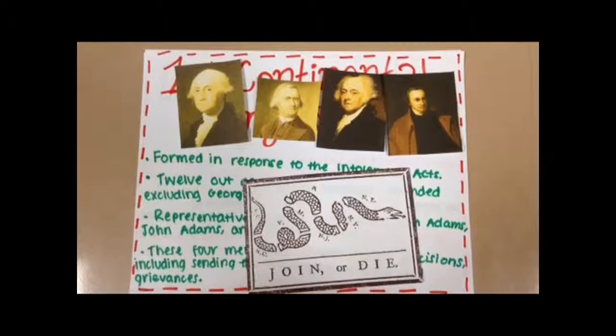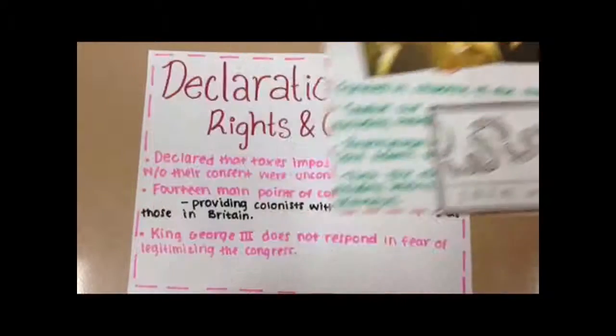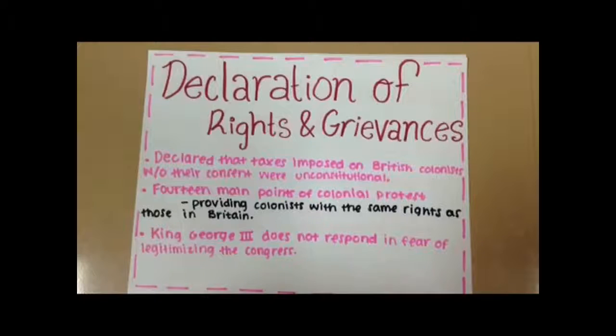The delegates made several major decisions. Among those was to send King George III a Declaration of Rights and Grievances that declared that taxes imposed on British colonists without their consent were unconstitutional. The declaration raised 14 main points of colonial protest, such as providing colonists with the same rights as those in Britain. However, King George III does not respond, in fear of legitimizing the Congress.